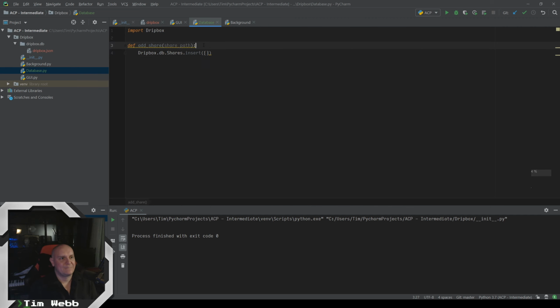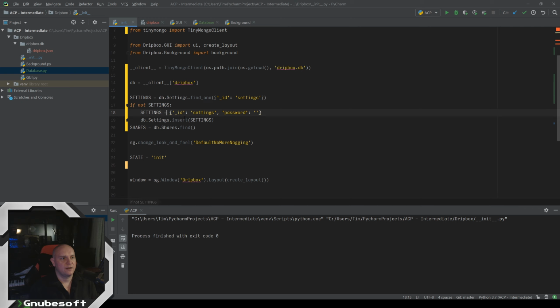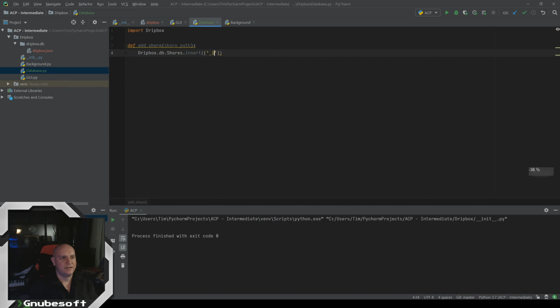Now remember when I was inserting back here, we did the same sort of thing where we're taking a dictionary and inserting it here. I set the ID because I specifically want the ID to be settings. In this case, I'm not going to set the ID to something like the share path, because if somebody tries to share that same path again, then it would try to insert over itself, and that'll just cause an unnecessary collision. So instead of specifying an ID, I'm going to let TinyMongo here figure out the ID for itself, and it'll make sure that that never collides with anything else. So we're never having any duplicates that way.